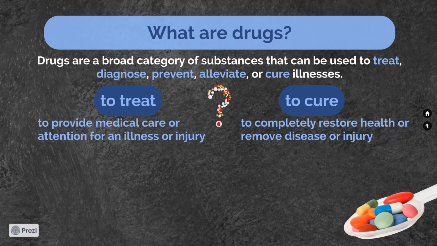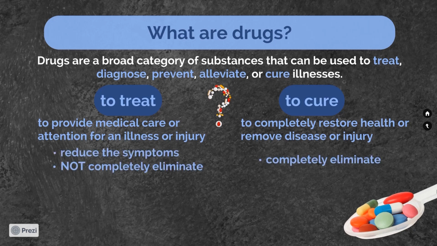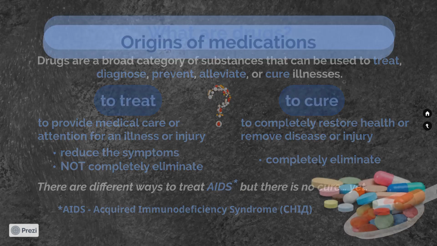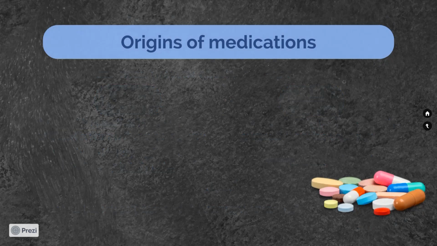Treating an illness or injury may reduce the symptoms, but it may not completely eliminate the problem. Curing an illness or injury means that the problem has been completely eliminated. For example, there are different ways to treat AIDS, but there is no cure. Well, at least yet. A quick reminder, AIDS stands for Acquired Immunodeficiency Syndrome, which is SNID, syndrome набутого імунодефіциту in Ukrainian.